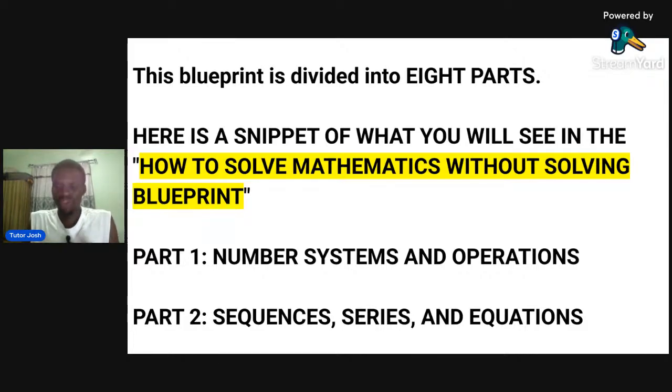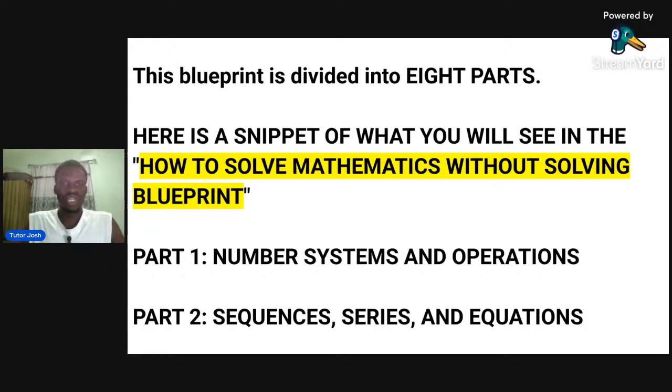In the first part, you learn about number system and operation. You learn about number base. You learn about complex numbers. Anything numbers, you learn it in the first part. The second part, what will you learn? You will learn sequence, series, and equation. That means your arithmetic progression, your AP and GP, your quadratic equation, your simultaneous equation. Every type of equation, you are going to be learning it in the second part, and this is what you don't want to miss.